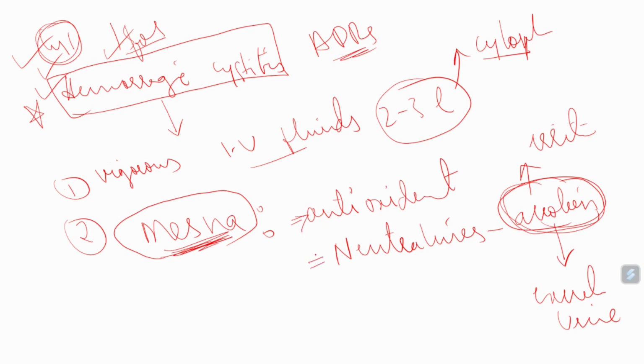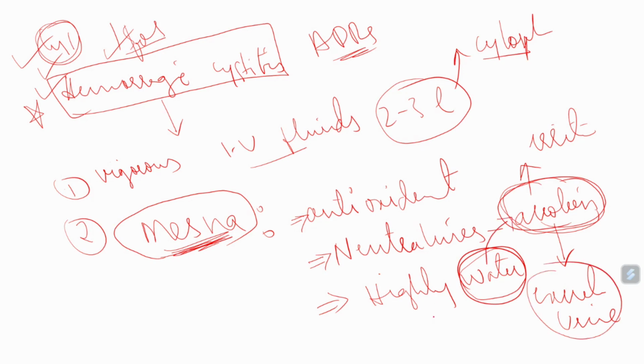Okay, and one more important point, this mesna I told is an antioxidant. It neutralizes the acrolein molecule. And third important point, mesna is highly water soluble. Because of its high water solubility, it will bind to the acrolein and it will easily remove the acrolein through urine. So, because of its high water soluble property, it will easily excrete the acrolein in the urine along with water, because cyclophosphamide is always given with excess water. Okay, so this is a very important point we have to remember.